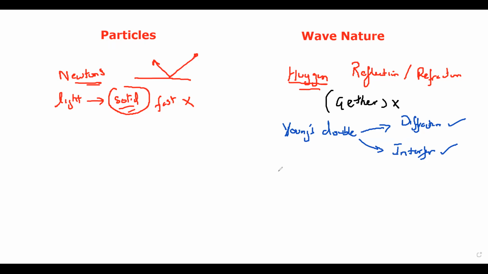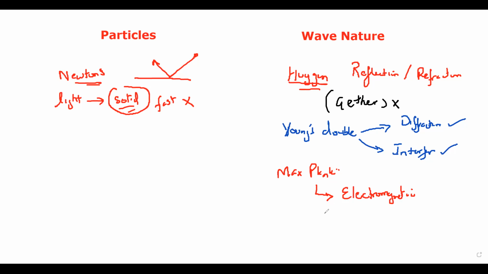Max Planck explained the idea that light has an electromagnetic nature. Electromagnetic means it can travel through a vacuum. Light is not mechanical, it does not require a medium, so light is electromagnetic.